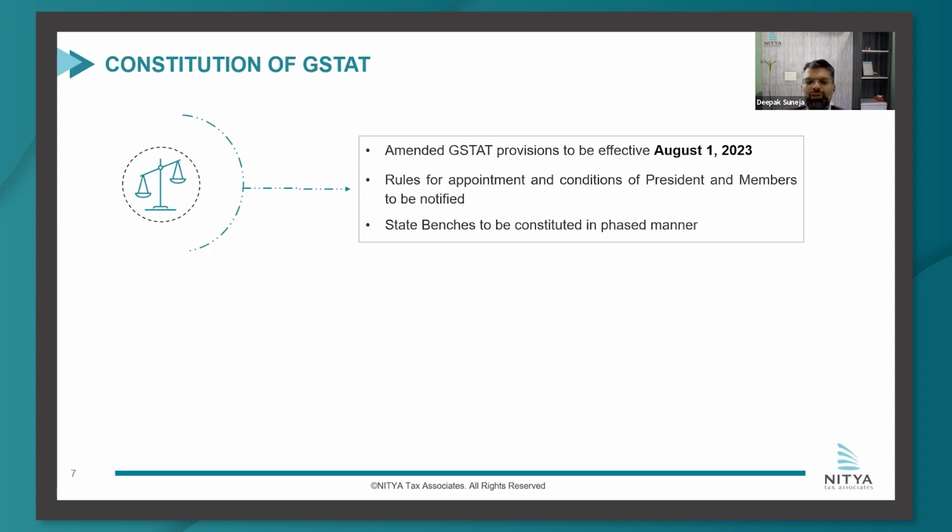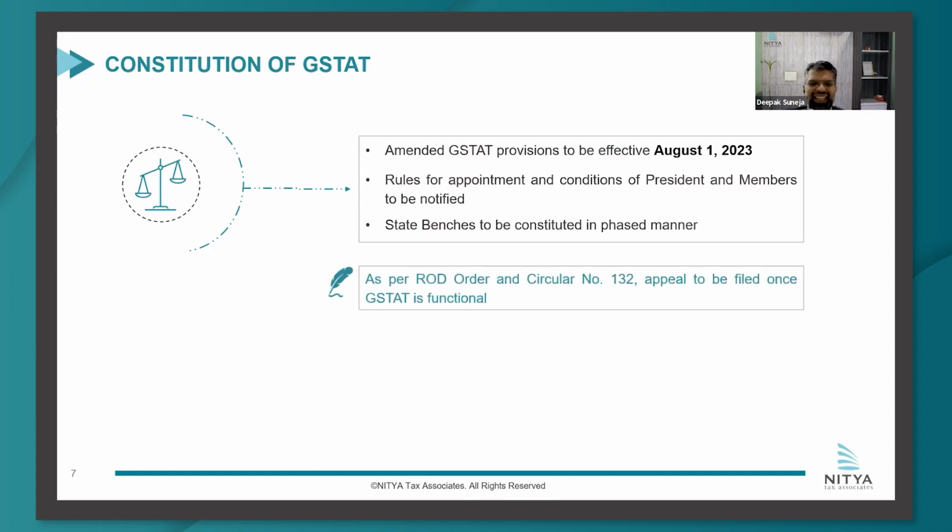While that seems a difficult idea because the members need to be there and the infrastructure needs to be created, so a lot of work still needs to be done. But in a ray of hope, the Revenue Secretary mentioned that hopefully in the next 6 months, there would be a GSTAT which would be formed.